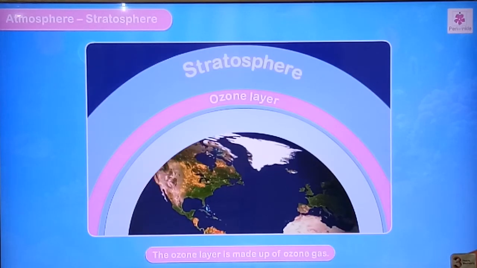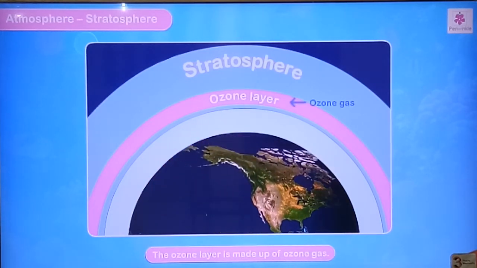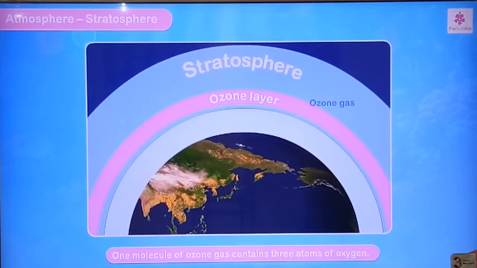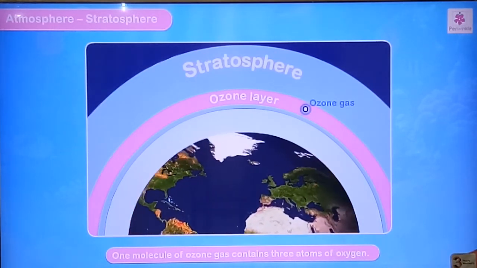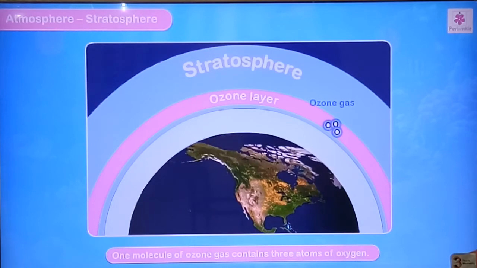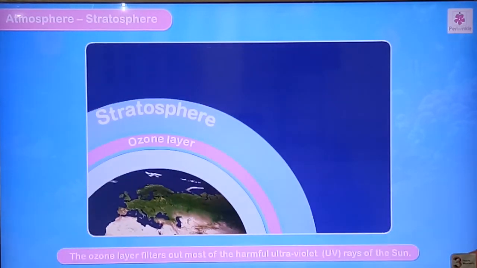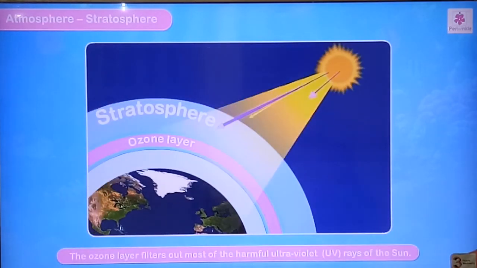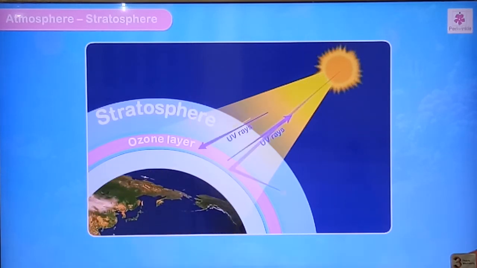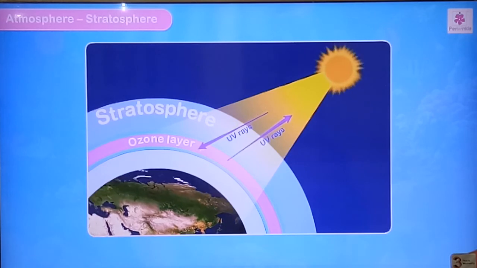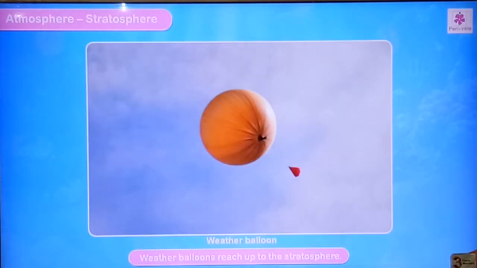The ozone layer is made up of ozone gas, O3; one molecule of ozone contains 3 atoms of oxygen. The ozone layer filters out most of the harmful ultraviolet (UV) radiation of the sun. Weather balloons reach up to the stratosphere.